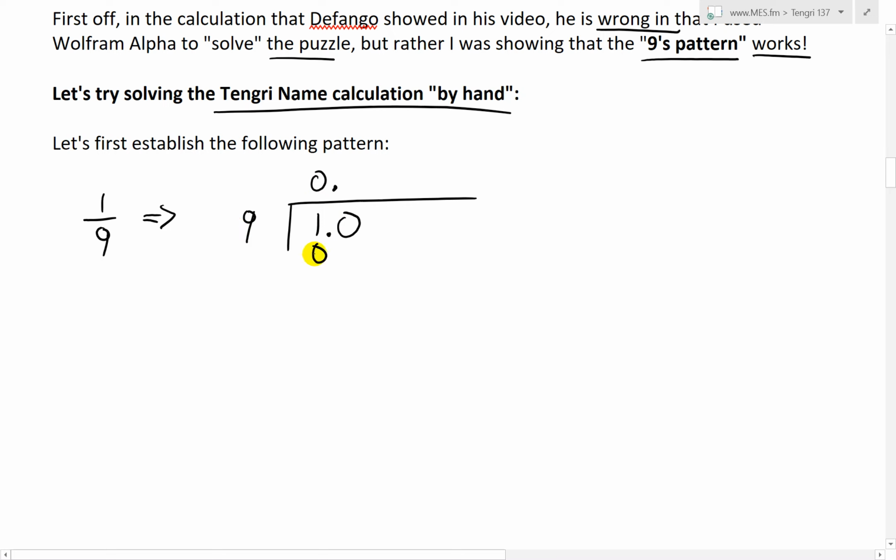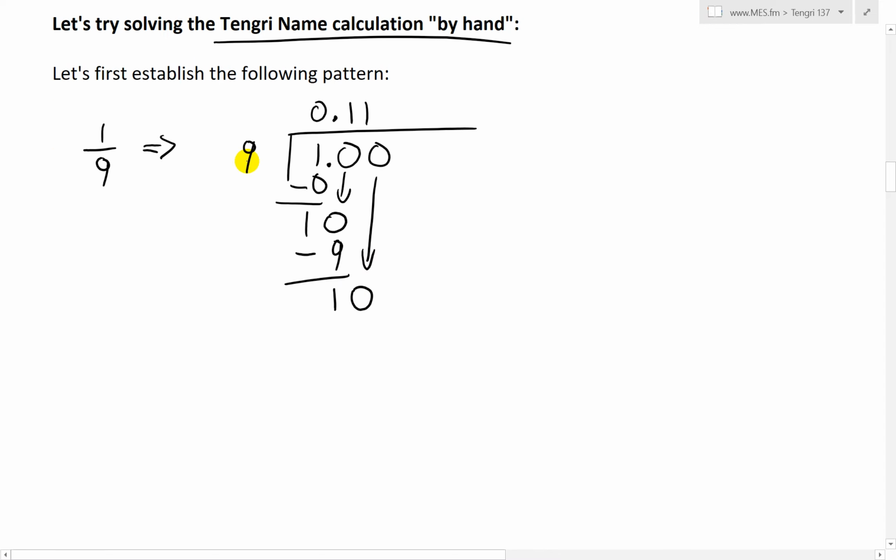So 0 times 9 is, well, 0, subtract this from 1, bring this 0 down, so now we have a 10. 9 goes into 10 once, and 1 times 9 is 9. Subtract this, we get a 1, add another 0, we get a 10. 9 goes into 10 once. And then basically do the same thing.